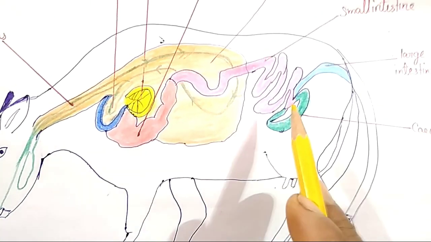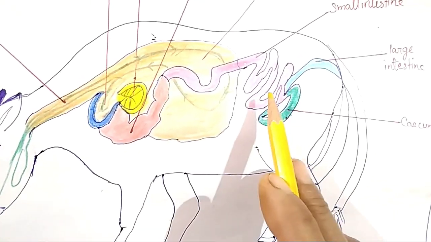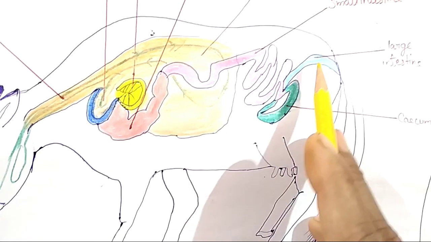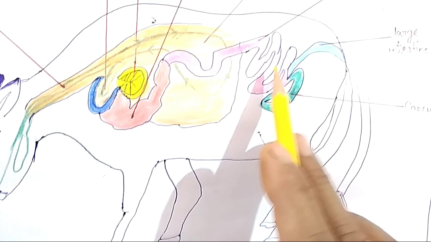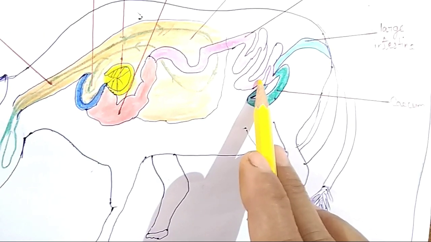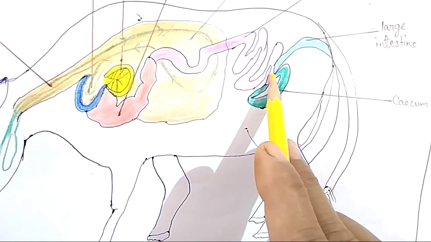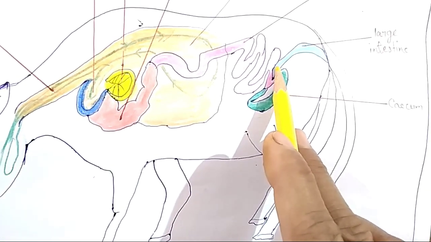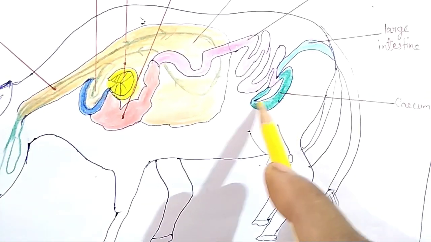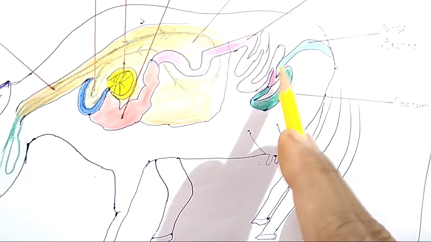You can see the cecum is present between the small intestine and large intestine. This blue part is showing the large intestine and this pink part is showing the small intestine. This is the ending of the small intestine and this is the starting of the large intestine. So this green part is attached between these two intestines.